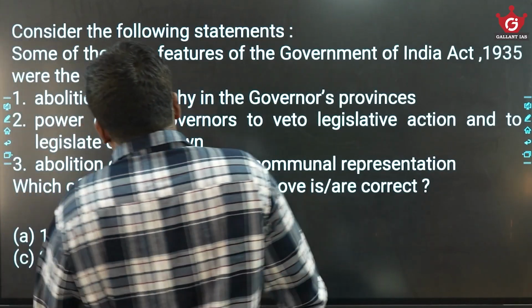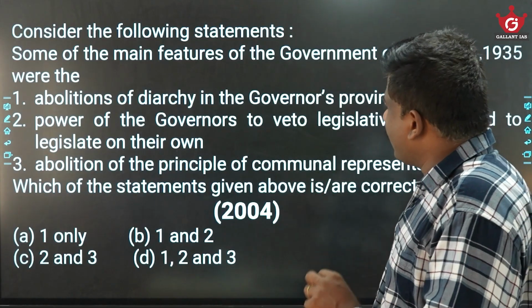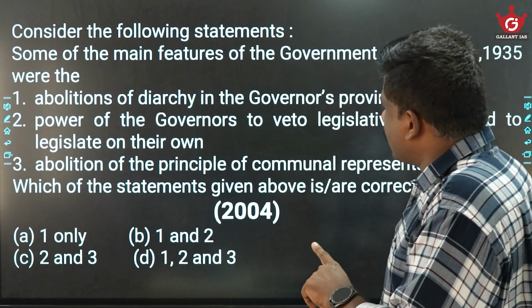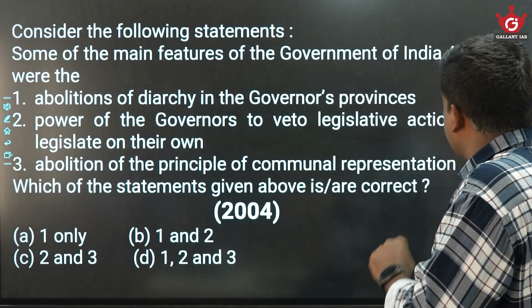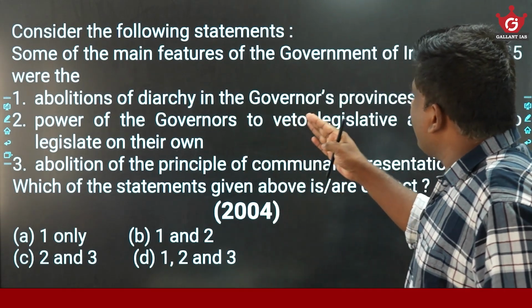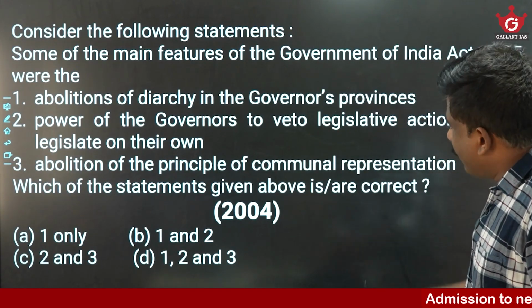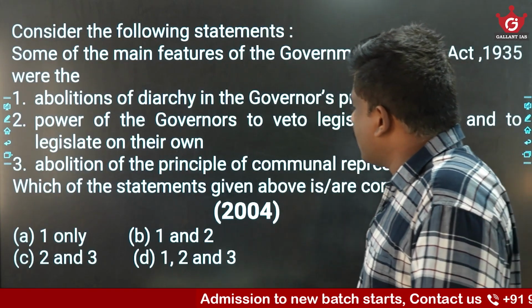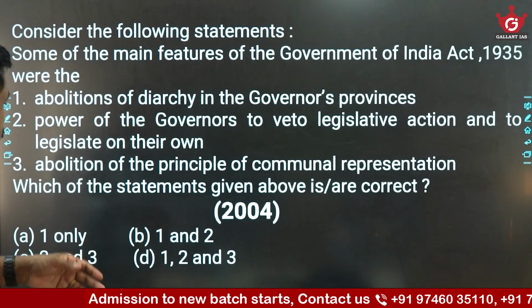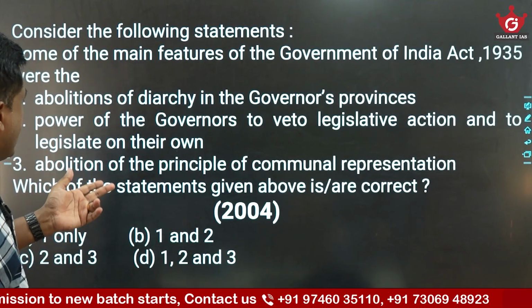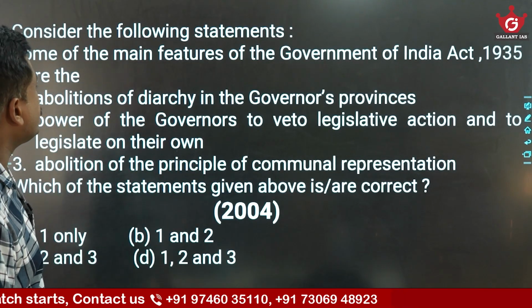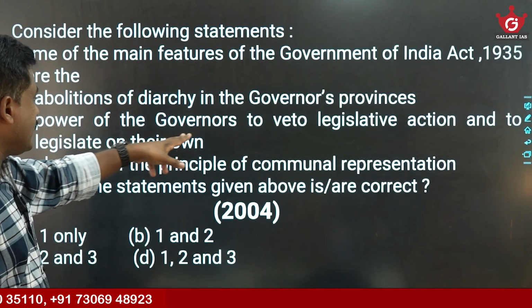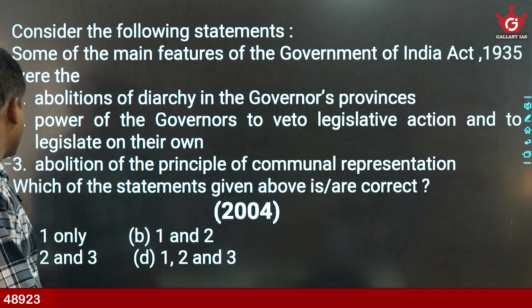Then consider the following statements on some of the main features of the Government of India Act 1935. Abolition of diarchy in governors' provinces. Power of the governor to veto legislative action and to legislate on their own. Abolition of the principle of communal representation. They are asking what the features of the Act are. The first one is fine, the second is fine. Abolition of communal representation: there is no such thing; it is even extended. The first is fine: abolition of provincial diarchy and introduction of provincial autonomy. Power of governors to veto legislative action and to legislate on their own is also fine.